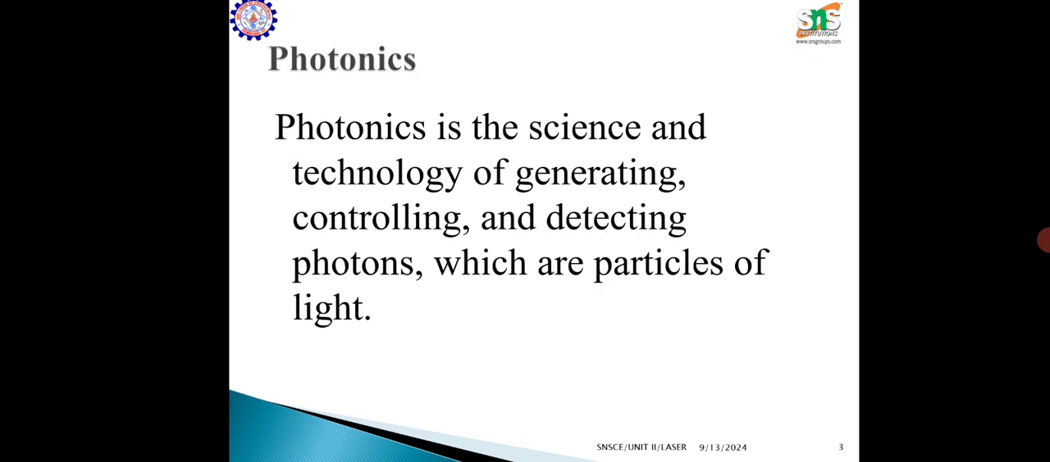Next one is photonics. Before that, we know that current can be amplified by a vacuum tube or transistor amplifier. Similarly, light can also be amplified, and that is termed the laser. So laser comes under photonics. Photonics comes from the word photon, which is nothing but the light particle. Photonics is the science and technology of generating, controlling and detecting photons, which are the particles of light.